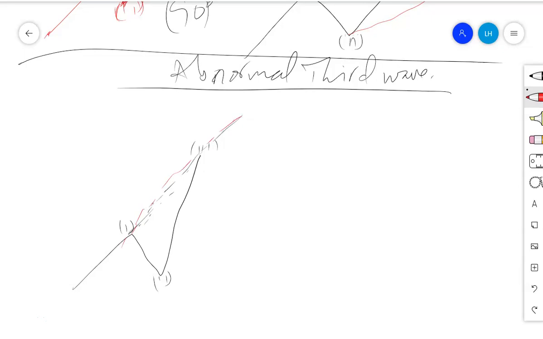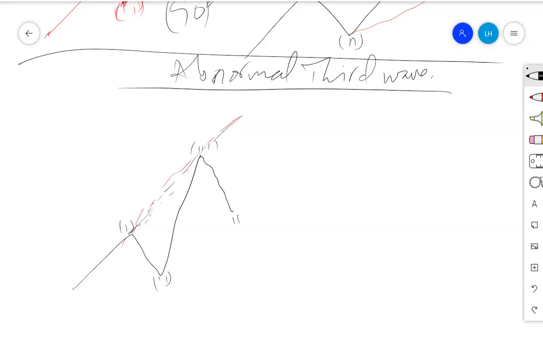Usually in channeling, this is not commonly acceptable. If you find that your channel is almost vertical, it is mainly related to the structure of the third wave, and it is not commonly acceptable. So how are you going to deal with this situation? You are supposed to wait for the second wave to be formed.